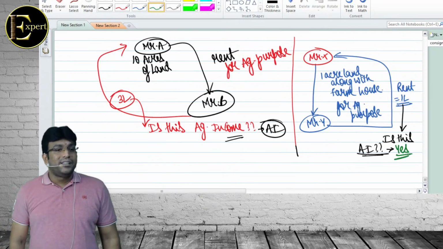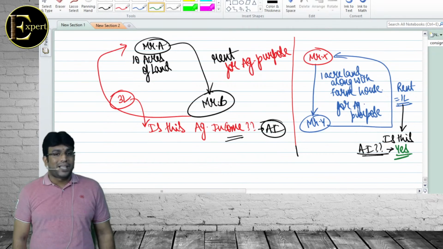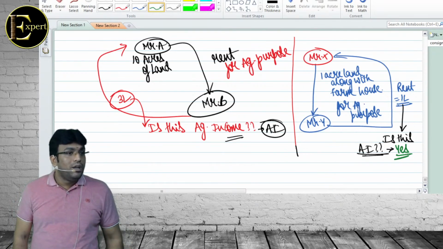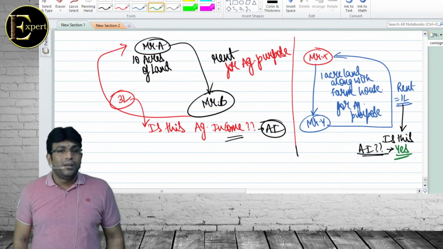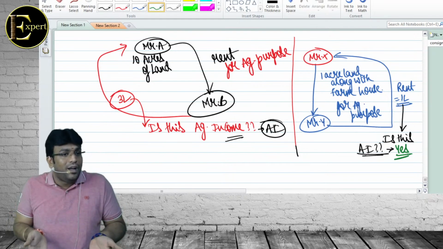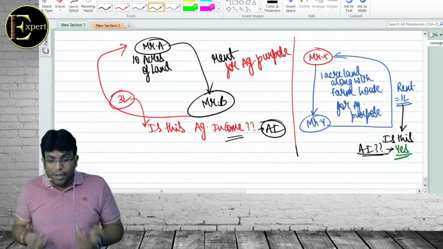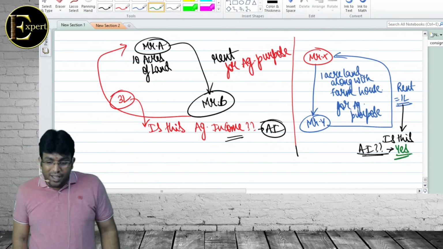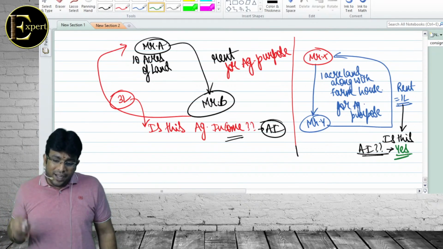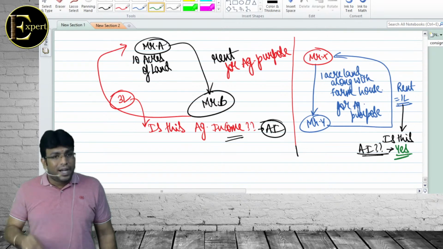If the agricultural land is in Japan or Korea, it becomes taxable. In the exam, one time a question came: agricultural income from a land in Uganda. Student told agricultural income is exempt. No, it is taxable. Agricultural income is exempt only when the land is in India. Uganda is not in India. In general, agricultural income from land in India is exempt.